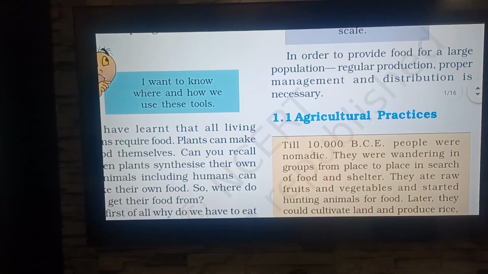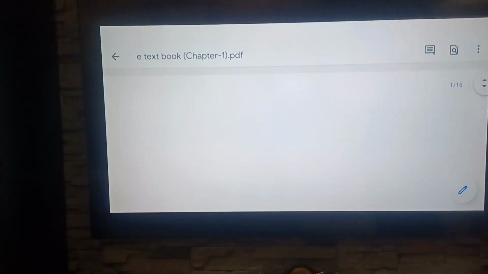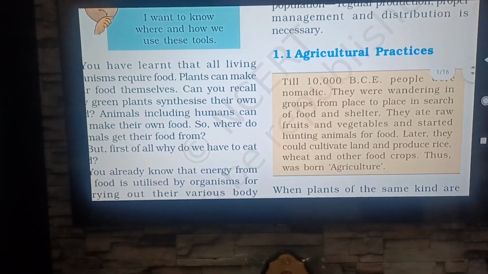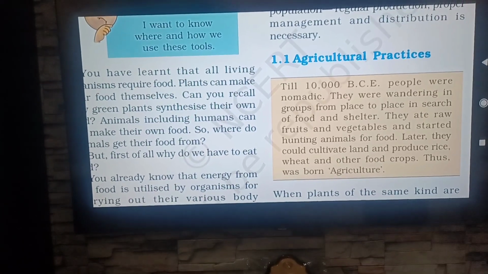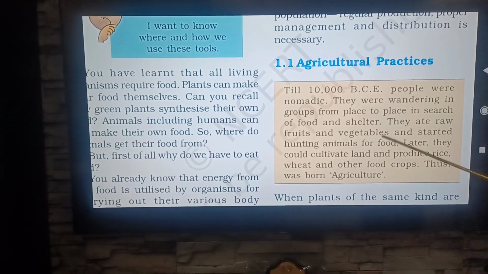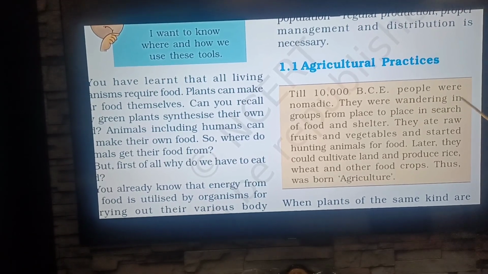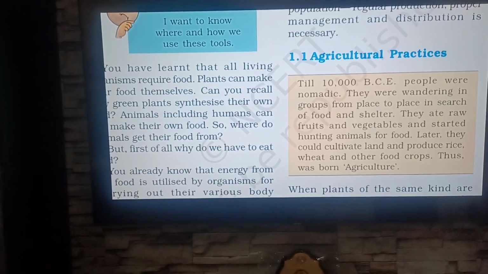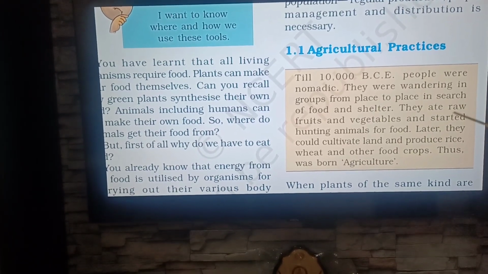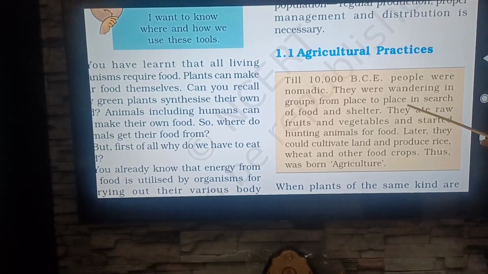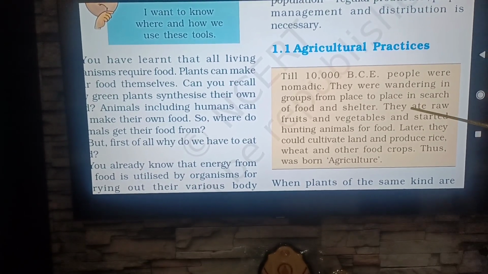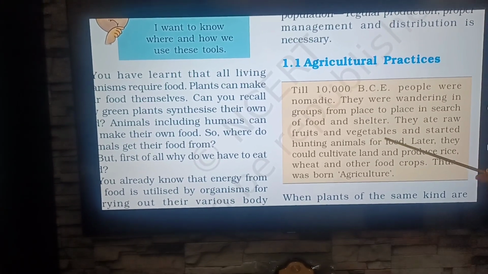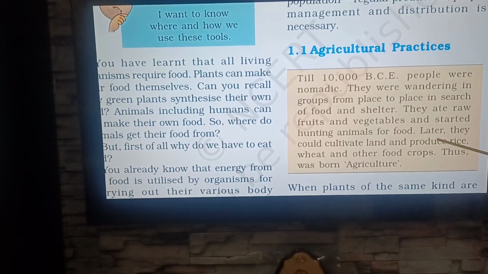So in this chapter, we will be studying about agriculture. But this agriculture, where and when did it start? Here you can see, till 10,000 BCE, people were nomadic. In earlier times, people were nomadic, that is, they used to wander from one place to another to gather food. They were wandering in groups from place to place in search of food and shelter. They ate raw vegetables, fruits and started hunting animals for food.